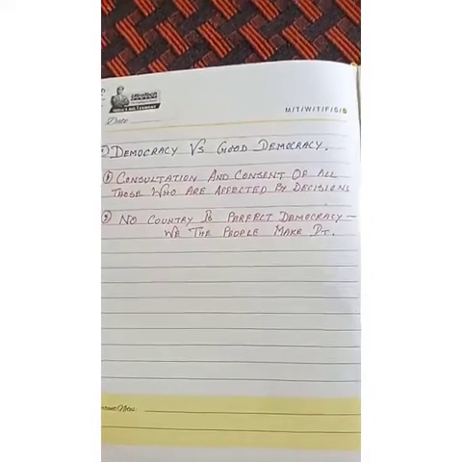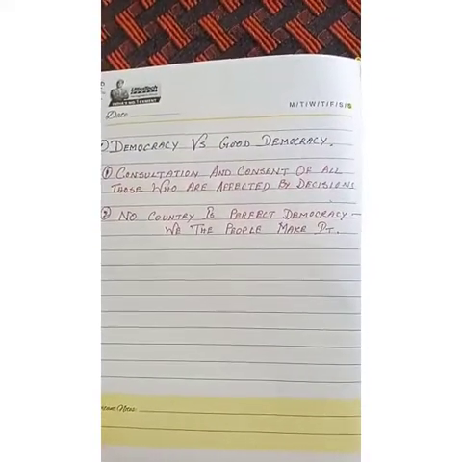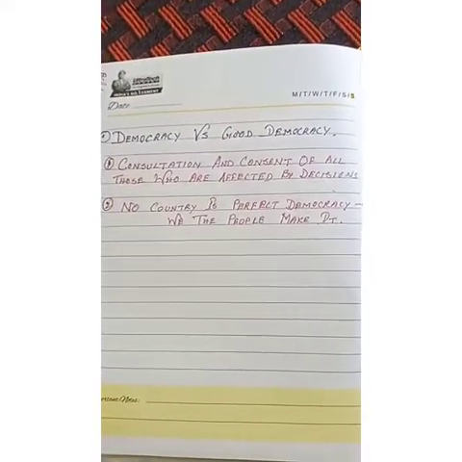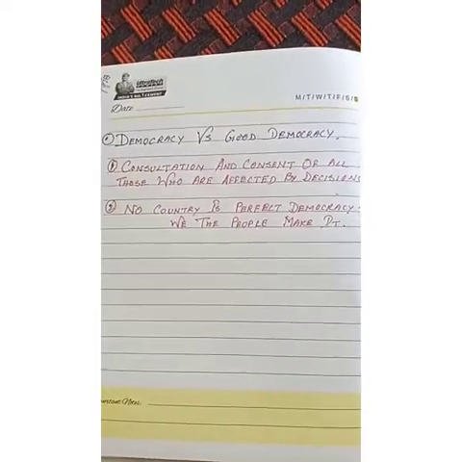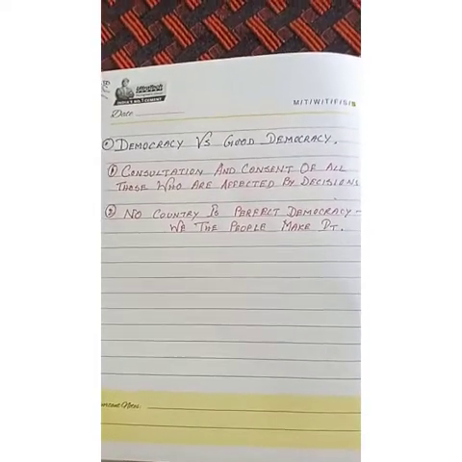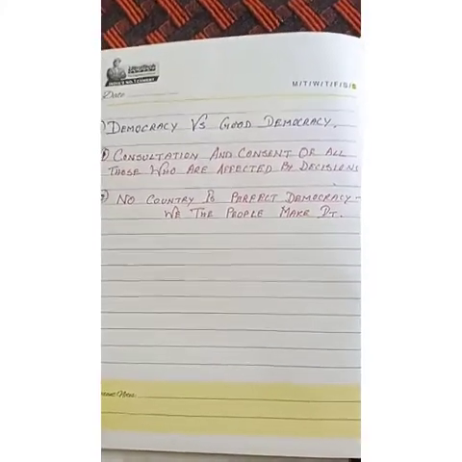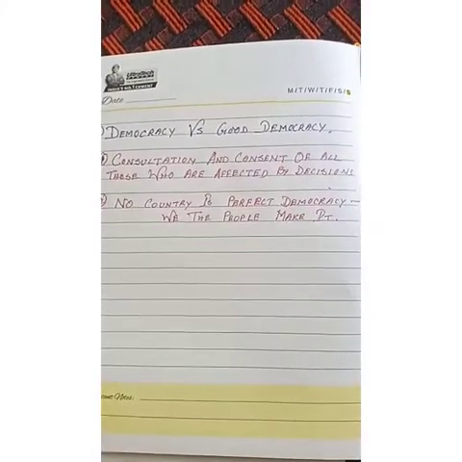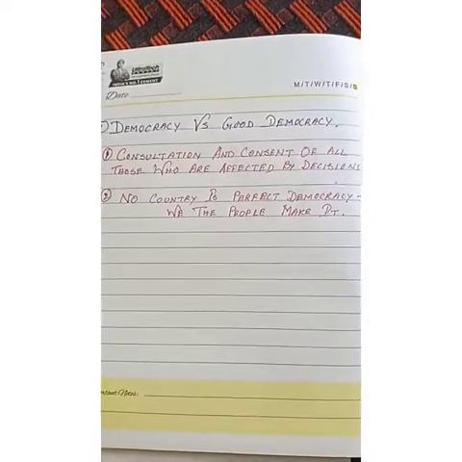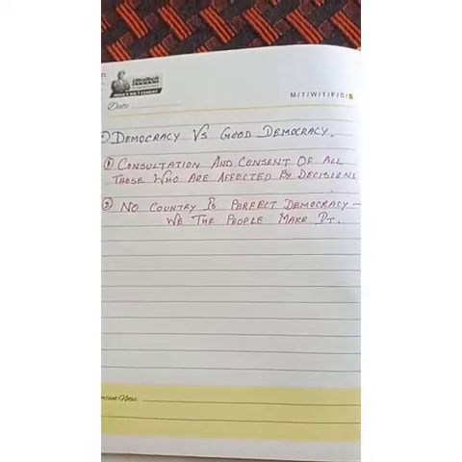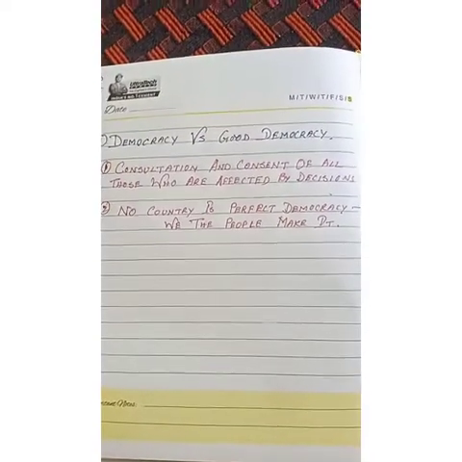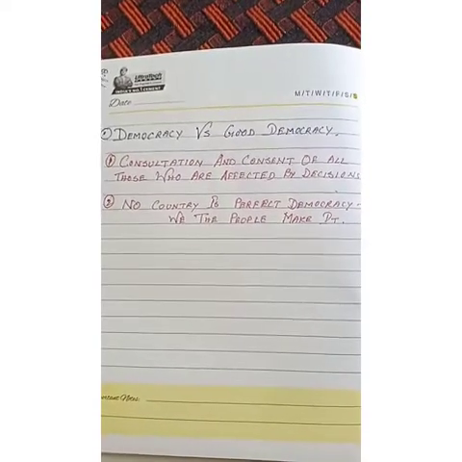So it depends on the people of the country how they will make democracy good, better or best. We cannot say that any country is a perfect democracy. It becomes a perfect democracy if the people of the country are well informed and well concerned about democracy. So this was all the broader meaning of democracy.